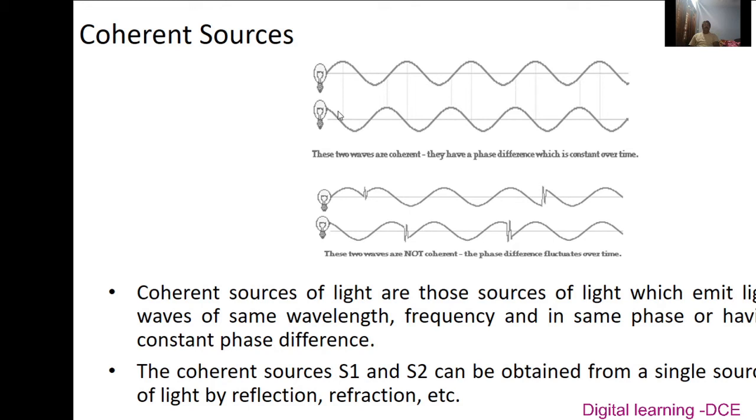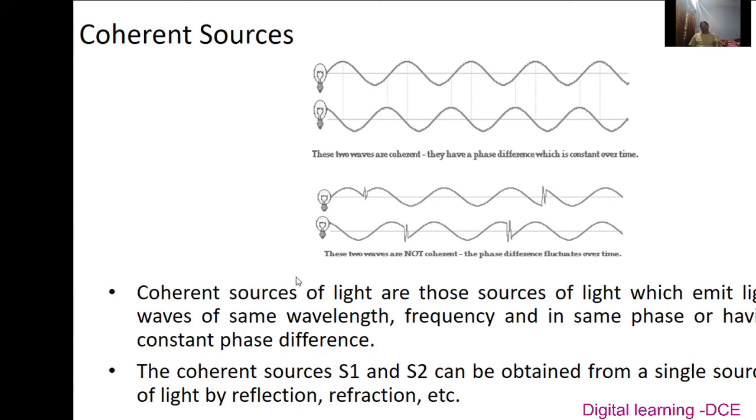Two independent sources of light cannot be regarded as coherent even though they emit waves of the same wavelength, frequency and amplitude, since they do not satisfy the condition of constant phase difference.